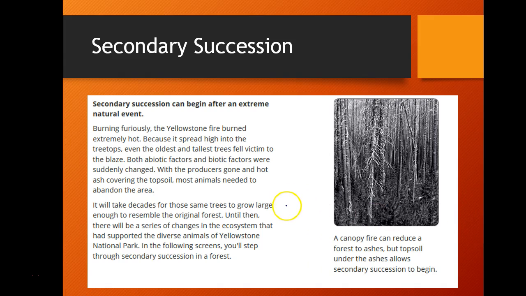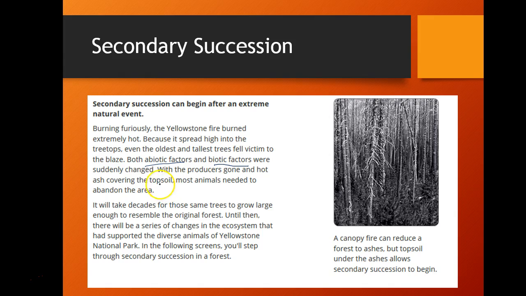Secondary succession usually occurs after an extreme natural event, just like the Yellowstone fire that we just talked about. Not only did the biotic factors like the trees and other organisms die, but also the abiotic factors were involved as well.